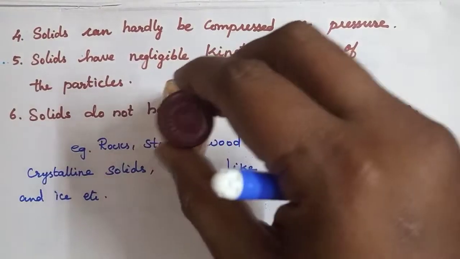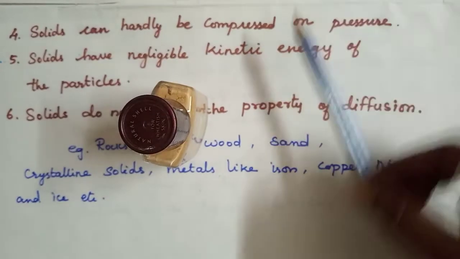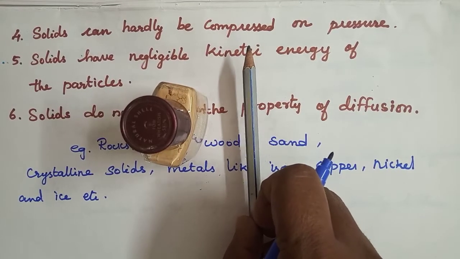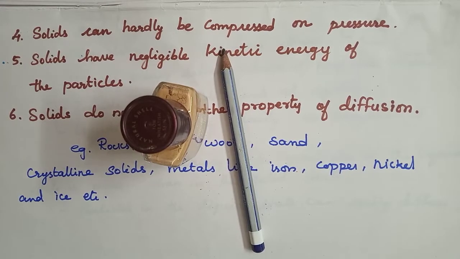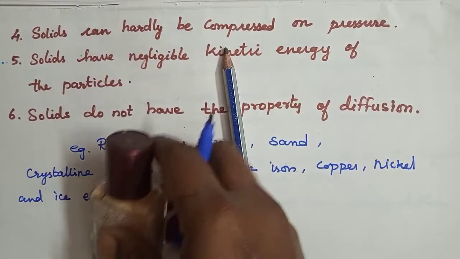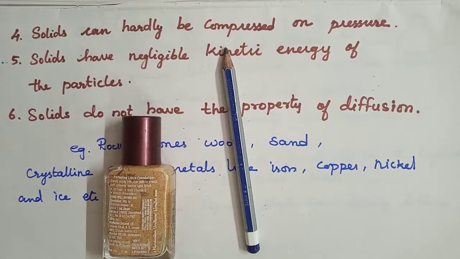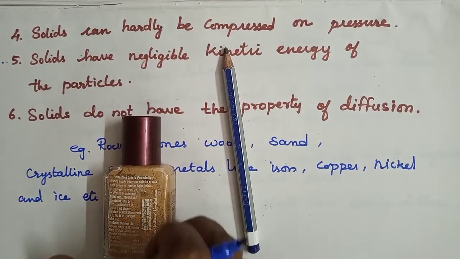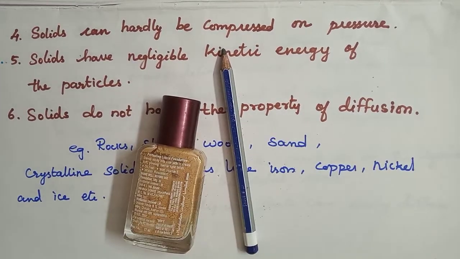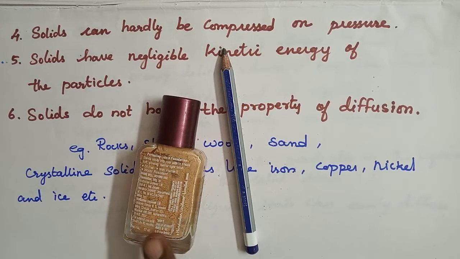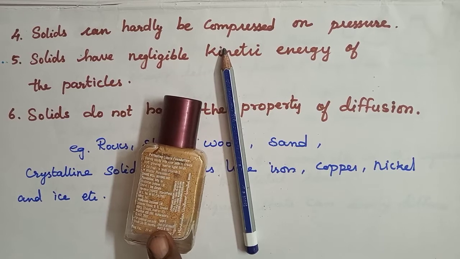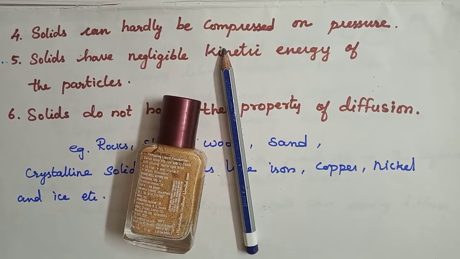See, this is a solid. Yes or no? This is a solid, but it will not flow. It has a definite shape, definite volume, and definite mass. Yes or no? Yes. So solids have negligible kinetic energy. It cannot move from one place to another place. So solids have negligible kinetic energy of the particles, so they cannot flow. Understood?